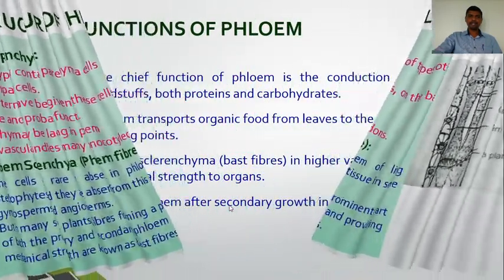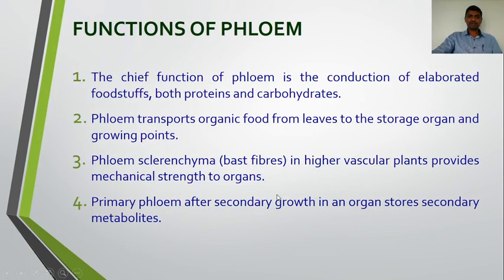Then the functions of the phloem. The chief function of the phloem is the conduction of elaborated foodstuff, that is the food material, both proteins and carbohydrates. Phloem transports organic food from leaves to the storage organs and growing points. So from source to sink, translocation of the organic food material is carried out by the phloem.